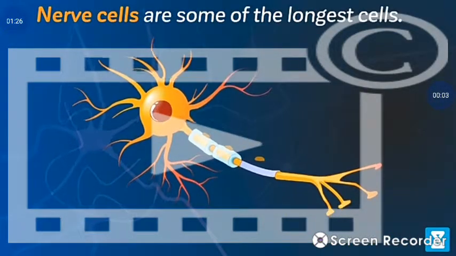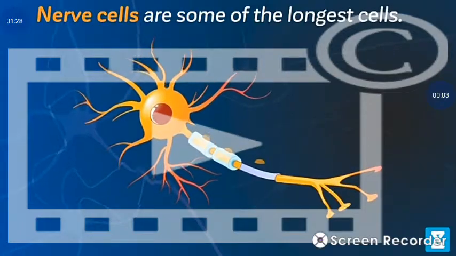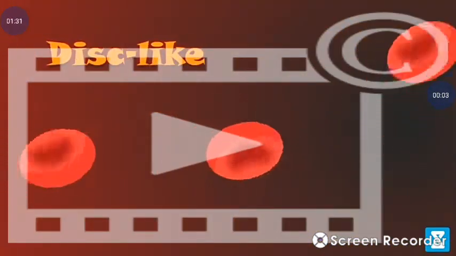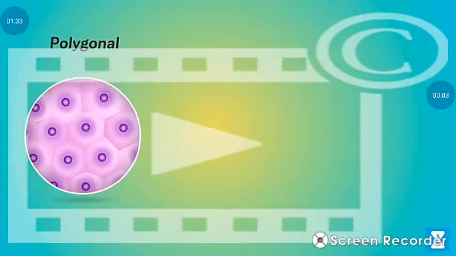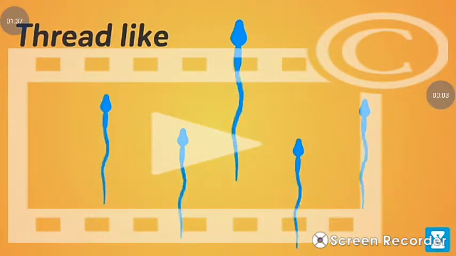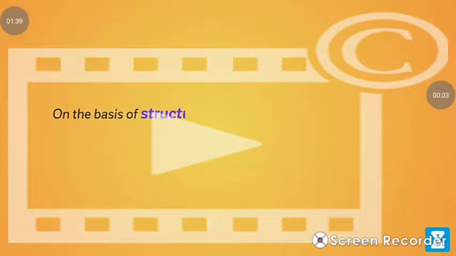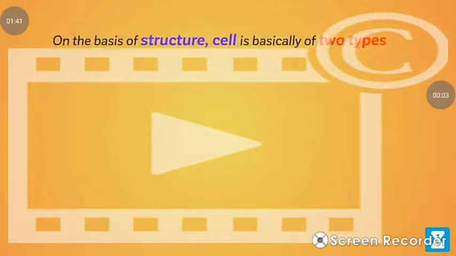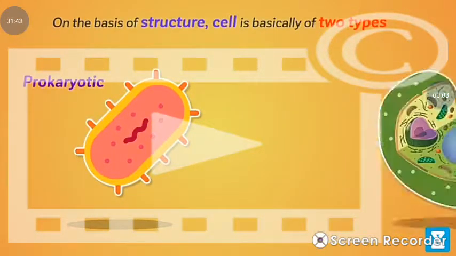Cells also vary greatly in their shape. They may be disc-like, polygonal, columnar, cuboid, thread-like, or even irregular. On the basis of structure, cell is basically of two types, prokaryotic and eukaryotic.